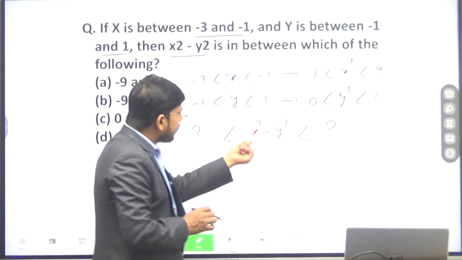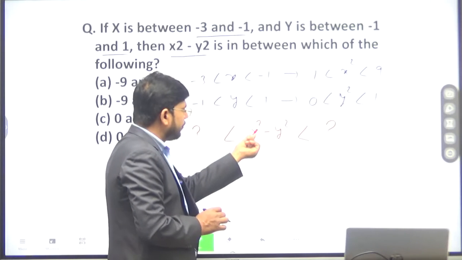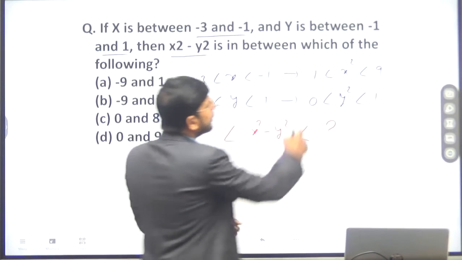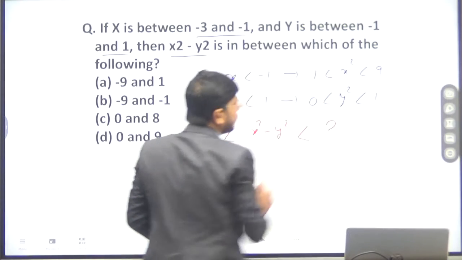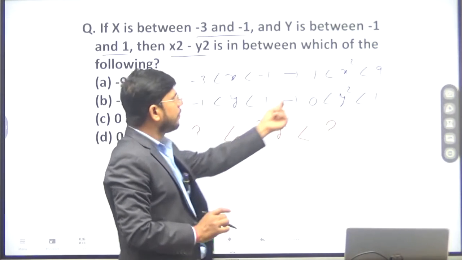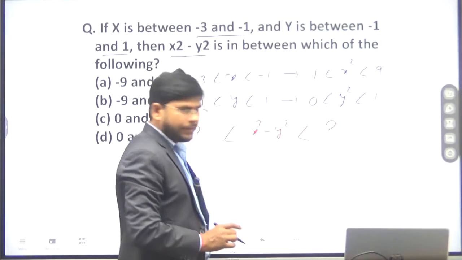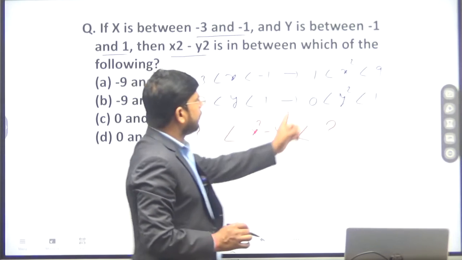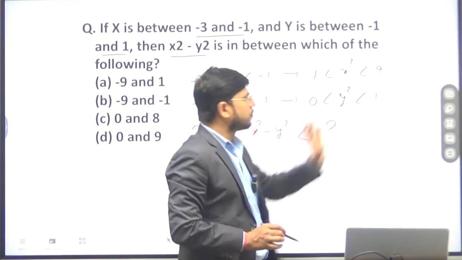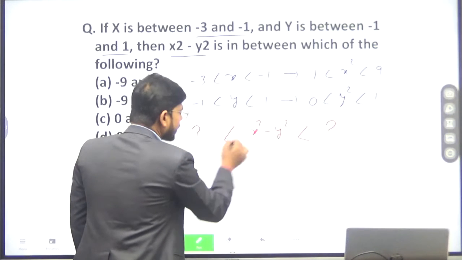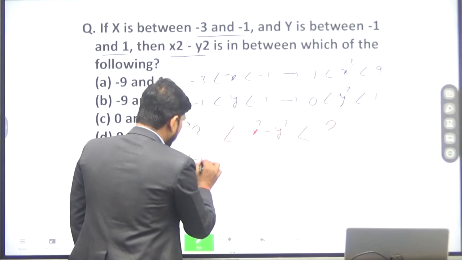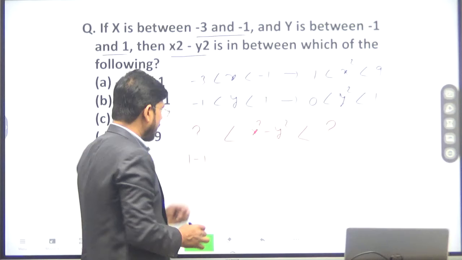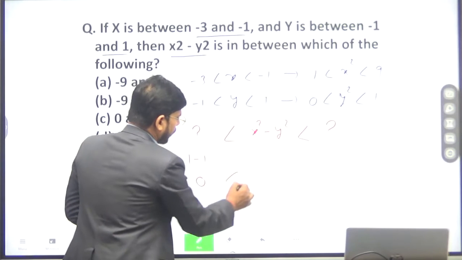The minimum value of x square is 1, and the maximum value of y square is 1. So x square minus y square will become 0.